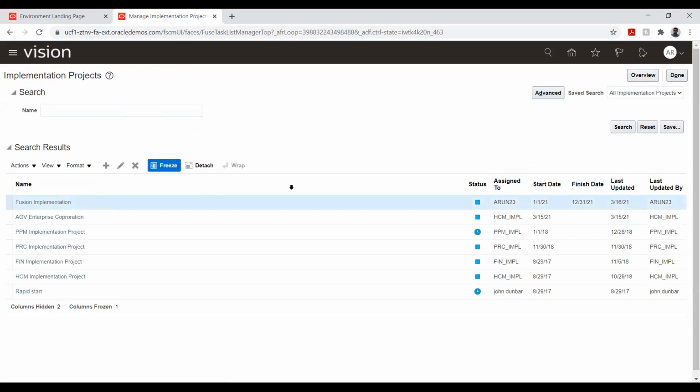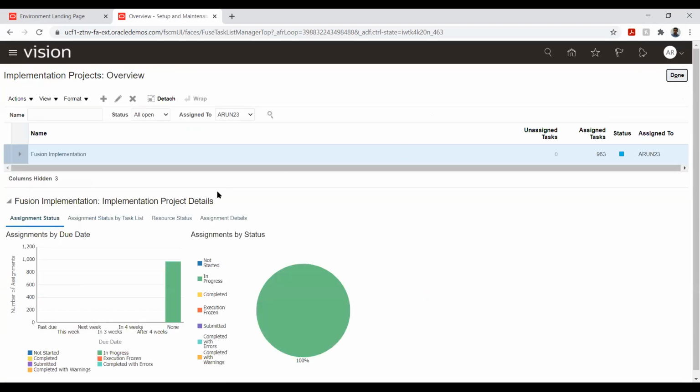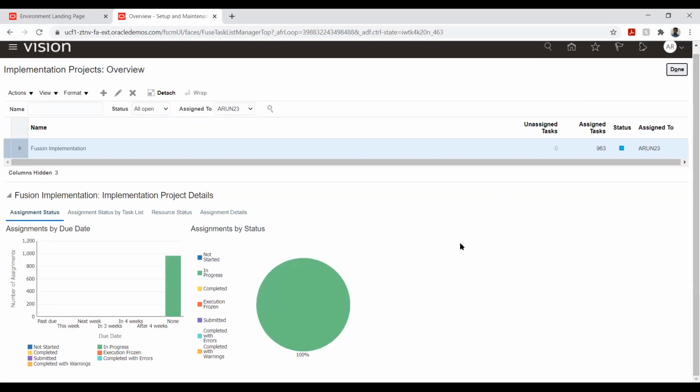So I'll click my implementation project and I'll say overview. Okay. So here I can understand that this particular project is in not started or nothing is done. So whichever phase it is, I can understand from here.